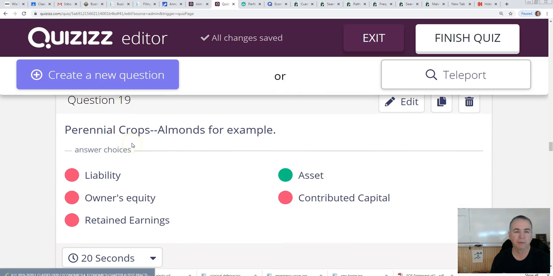Okay, perennial crops. These are crops that last for more than 1 year. Here in Tule Lake, most of our crops are what we call annual crops. You plant potatoes, they have a life cycle of, I don't know, 3 or 4 months. And so that's different than perennials. Perennials is more like an orchard where you have trees that might have a productive life of 20 years. And those trees are assets.